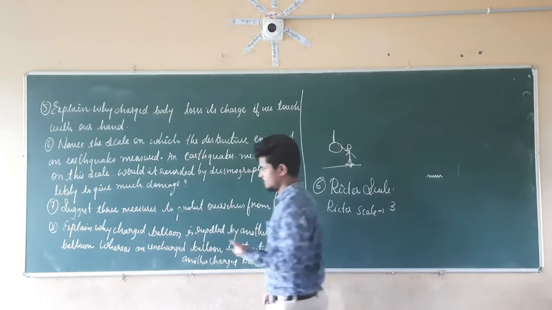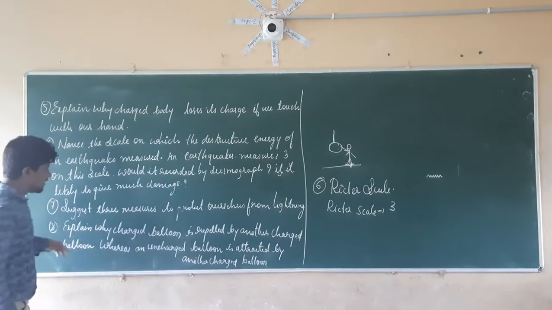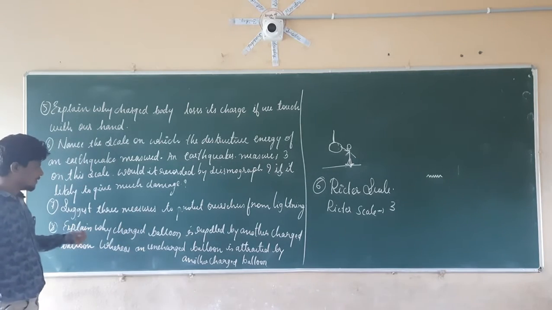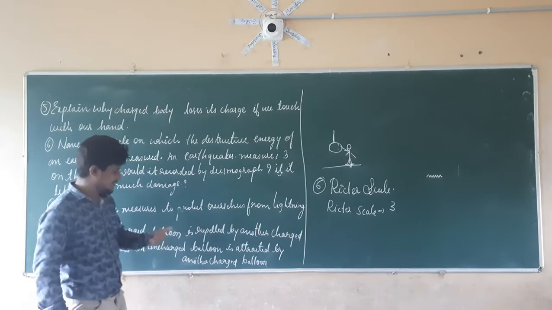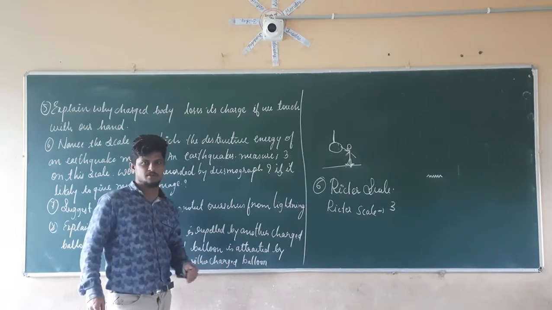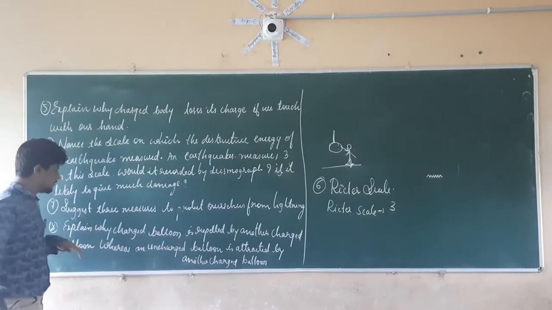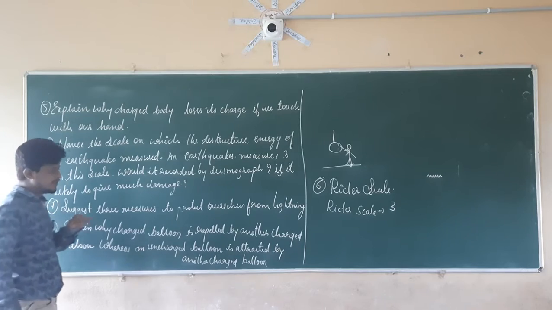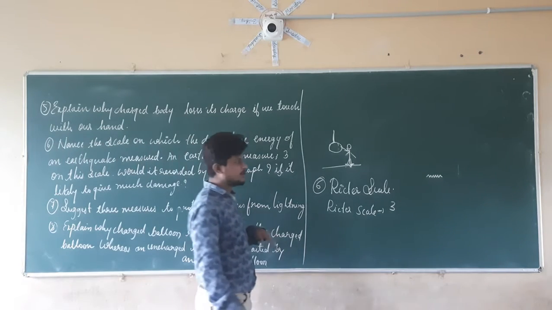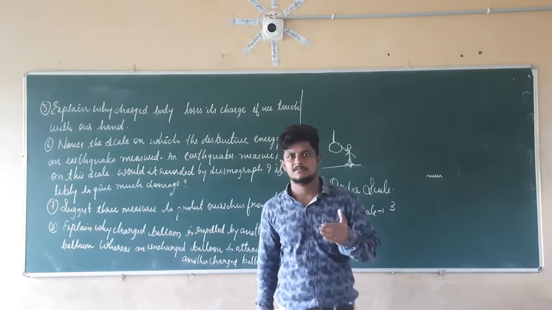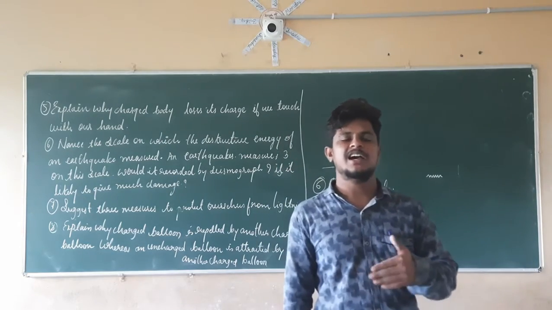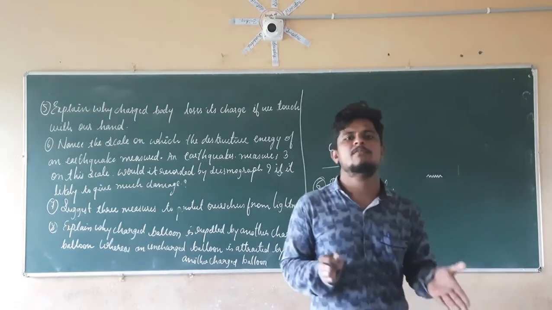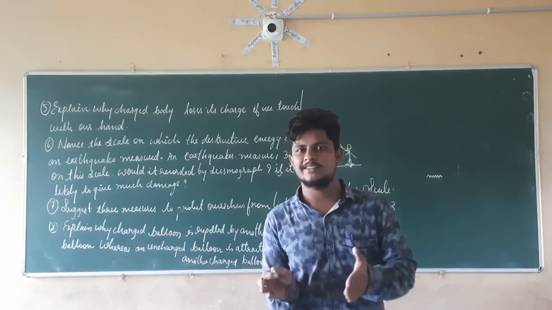Now next, 8th question. Explain why a charged balloon is repelled by another charged balloon, whereas an uncharged balloon is attracted by a charged balloon. So see here, we know that. If you see here, how is the balloon getting charged? By the rubbing, so whatever charge is acquired by the first balloon and whatever charge is acquired by the second balloon will be the same, by the rubbing only, so that both the charges are the same.